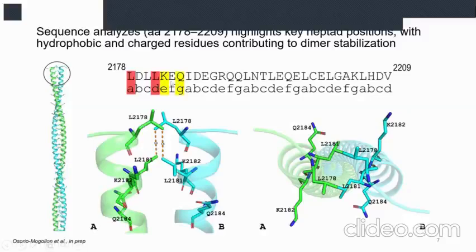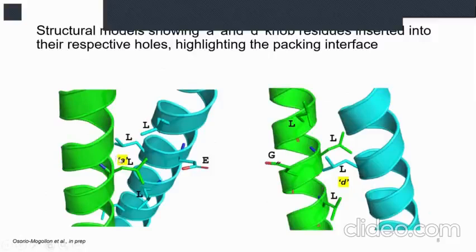And in positions E and G, in yellow, we can see the charged residues. These residues have the function to support the interaction of the hydrophobic amino acids. And we have identified this classic knobs-into-holes. The knobs, in the case of amino acids A and D, into this hole composed by 4 amino acids.